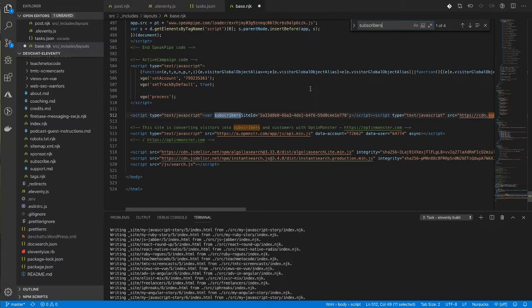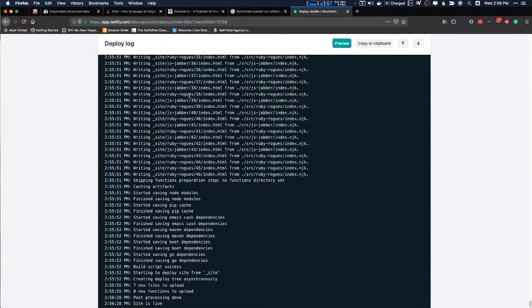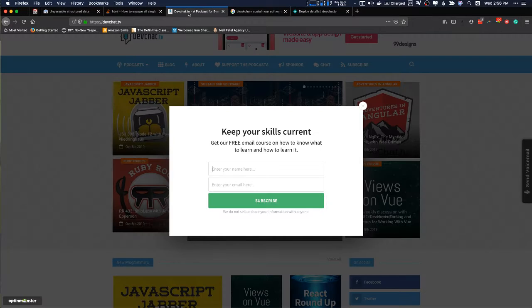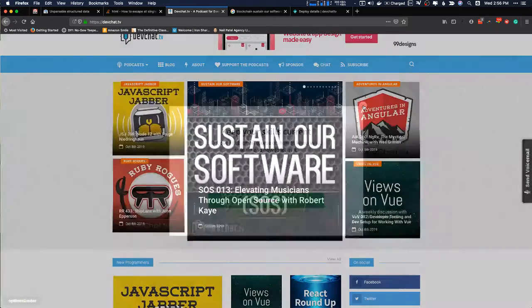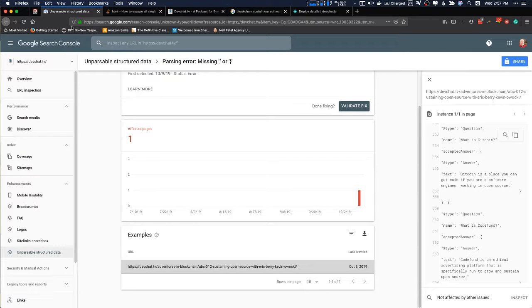There we go. It's this one right here. So what this does is it's the one that, if you go to devchat.tv and it pops up, it says, do you want to allow notifications? It's the bit that actually does that work. Or it tells you that you can get push notifications, and allows you to get them.